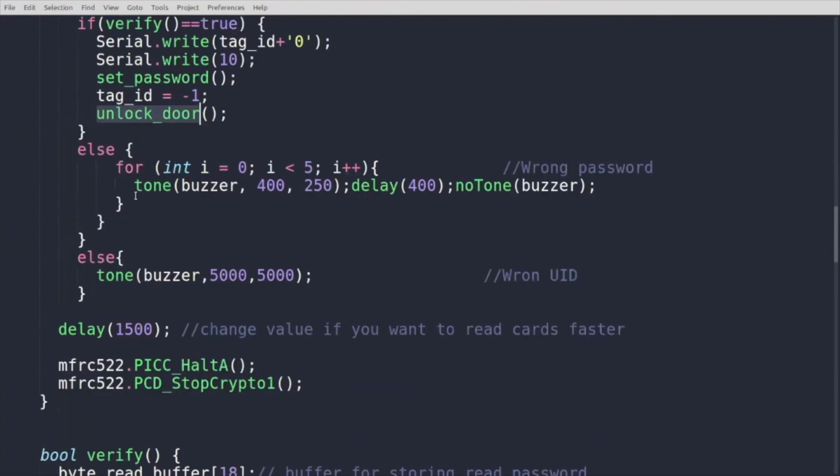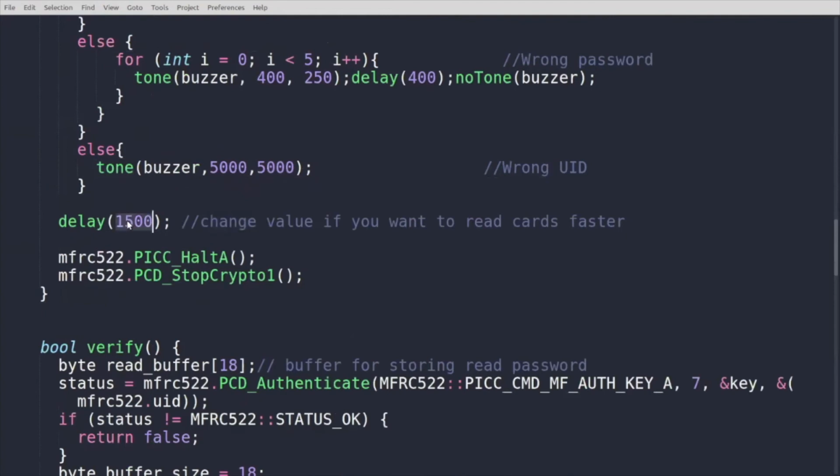In case the password is wrong, it is going to create this buzzer tone, which is the one we had seen earlier. And if the UID is wrong, it is going to create a different buzzer tone. And this is a delay in the void loop. So this is going to change the delay, how fast the tags will be scanned.